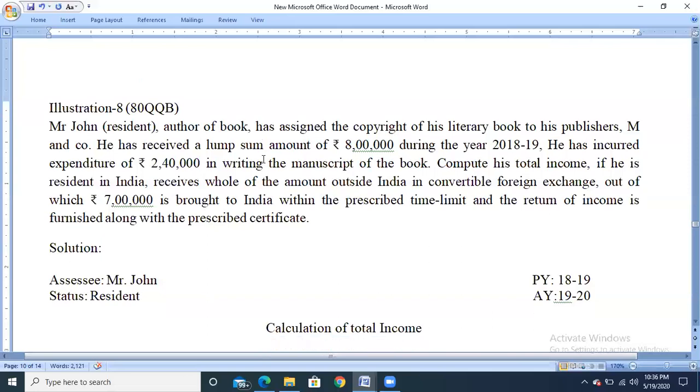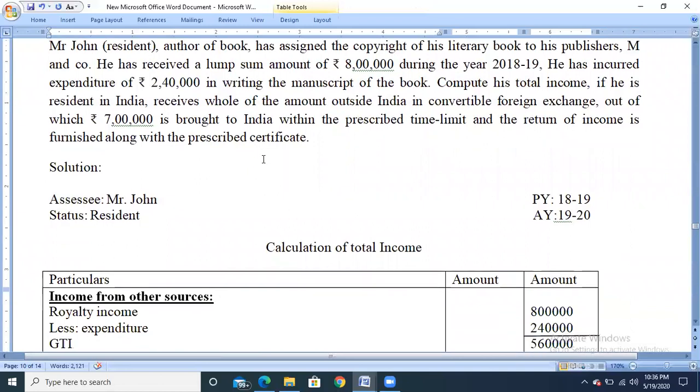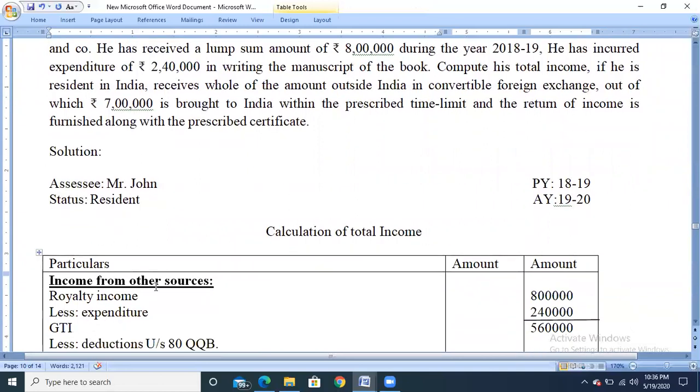Assessee Mr. John, status resident, previous year 2018-19, assessment year 2019-20. Calculation of total income. First, we have the income called income from other sources, that is the royalty income. He is receiving the royalty for the publishing of a book, a lump sum amount. Be careful, the lump sum amount received by the assessee is 8 lakh. So royalty income is 8 lakh and he has incurred expenditure of rupees 2 lakh 40,000. So less expenditure 2 lakh 40,000, and the balance amount 5 lakh 60,000 will be the gross total income.